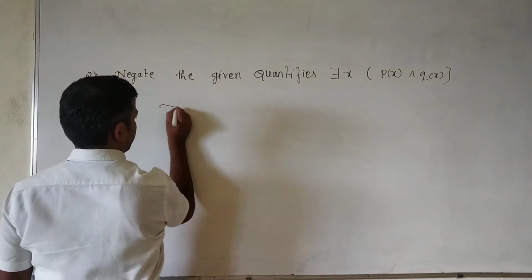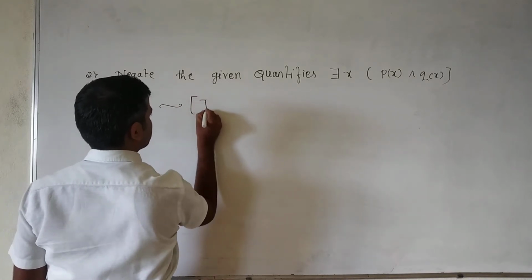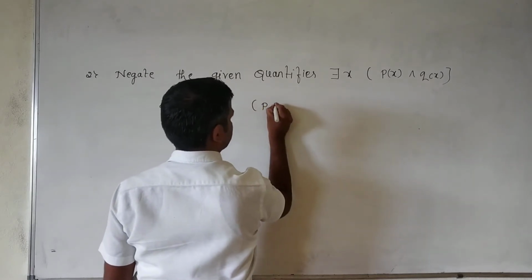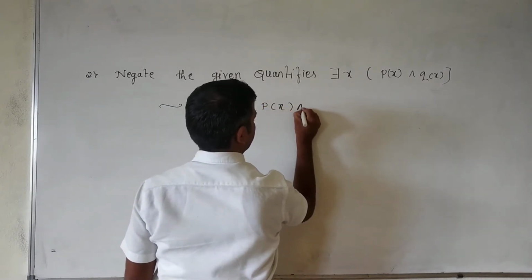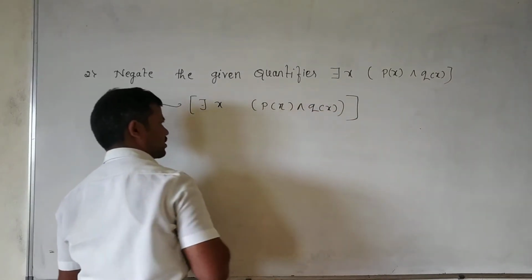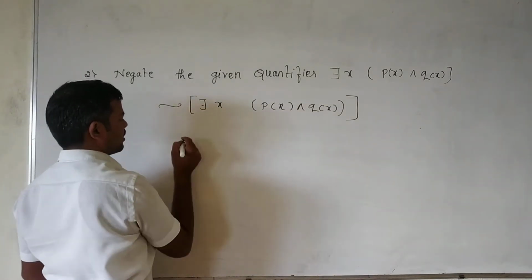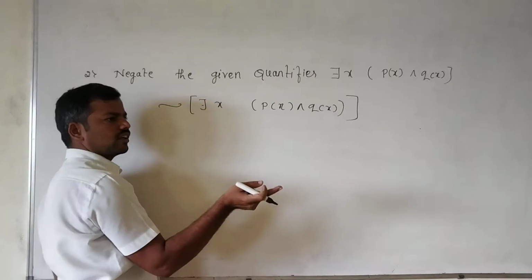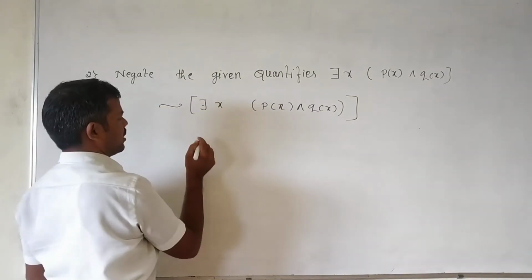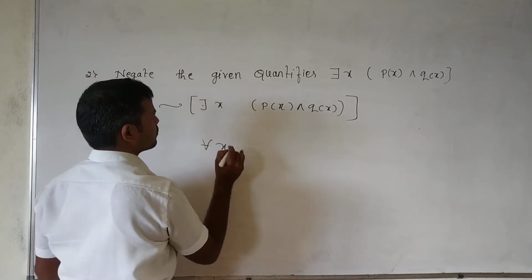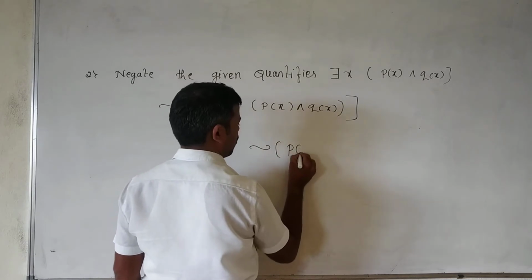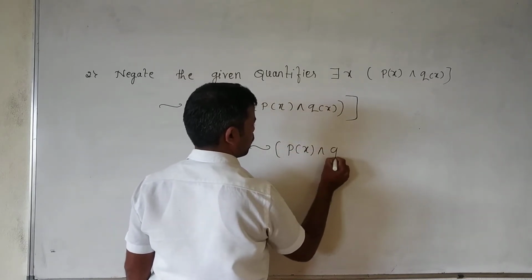First, the negation of there exists x such that p of x and q of x. The negation of there exists becomes for all, and for all becomes there exists. So the negation is for all x, negation of p of x and q of x.